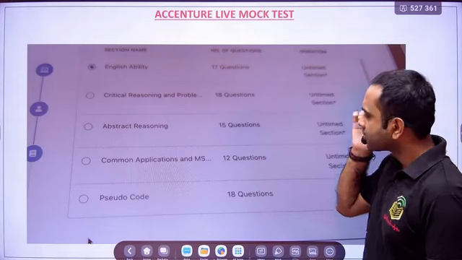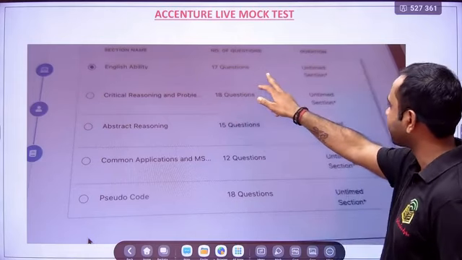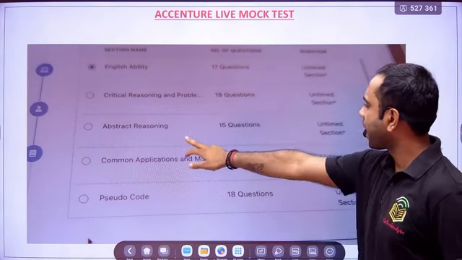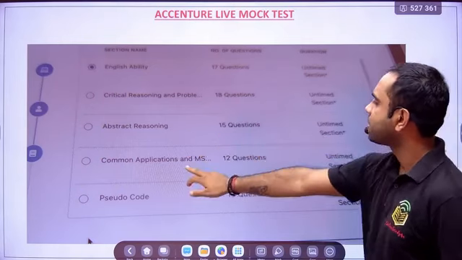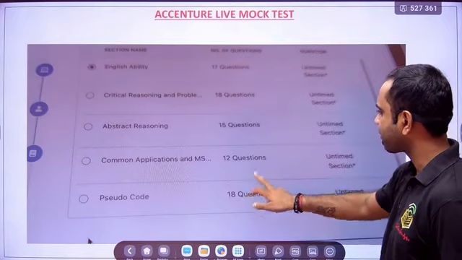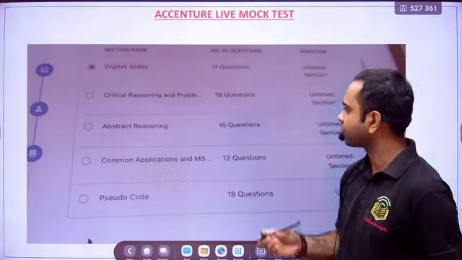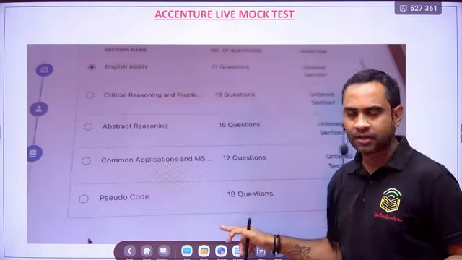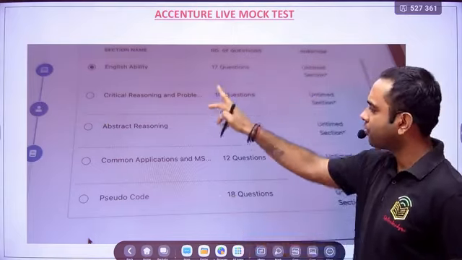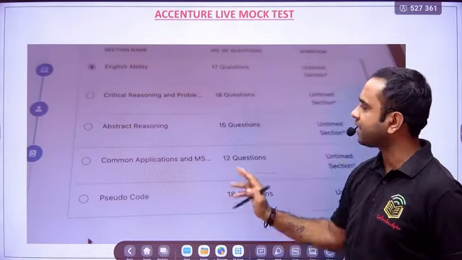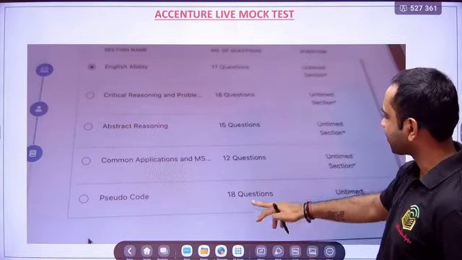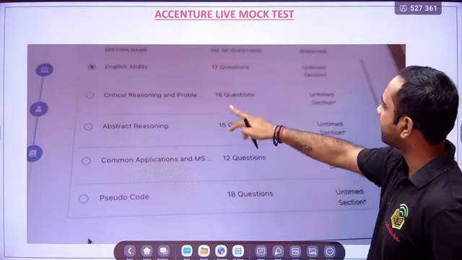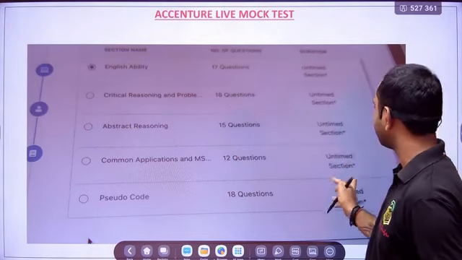Okay, fine. So friends, English ability 17 questions will be there. Critical reasoning and problem solving 18 questions. Abstract reasoning 15 questions. Common application and MS Office 12 questions. And pseudocode 18 questions, right? So this is basically your round 1. Okay, this is basically your round 1. Your cognitive plus technical, right? So total number of questions you can see 18, 12 is 30, right? And then this total number of questions also you will be able to see here.